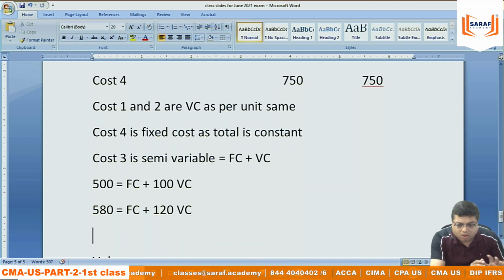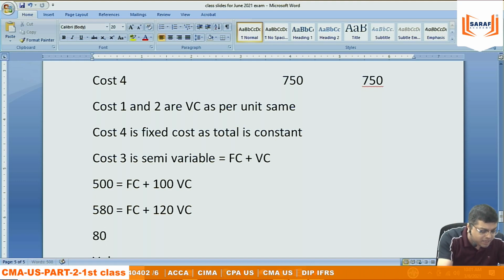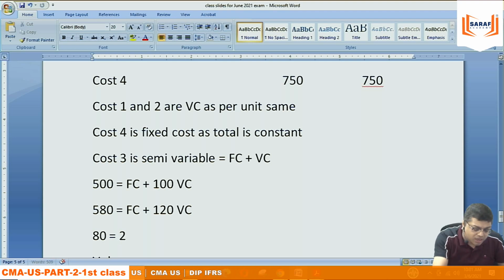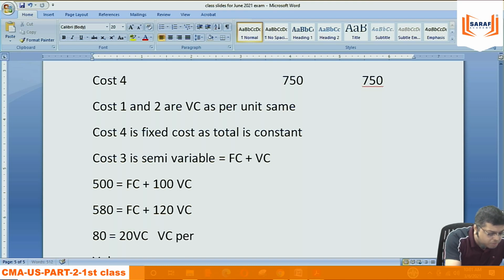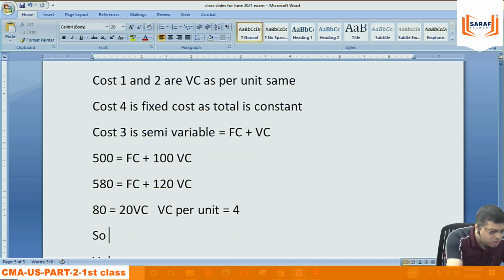So if I want to solve this simultaneously, two equations. From the second one I am deducting the first one. 580 minus 500, 80. Fixed cost cancels. 120 minus 100, 20 units. So the variable cost per unit is how much? 80 by 20, 4. So fixed cost is how much? Fixed cost is 500 minus 100 into 4 equals 100.